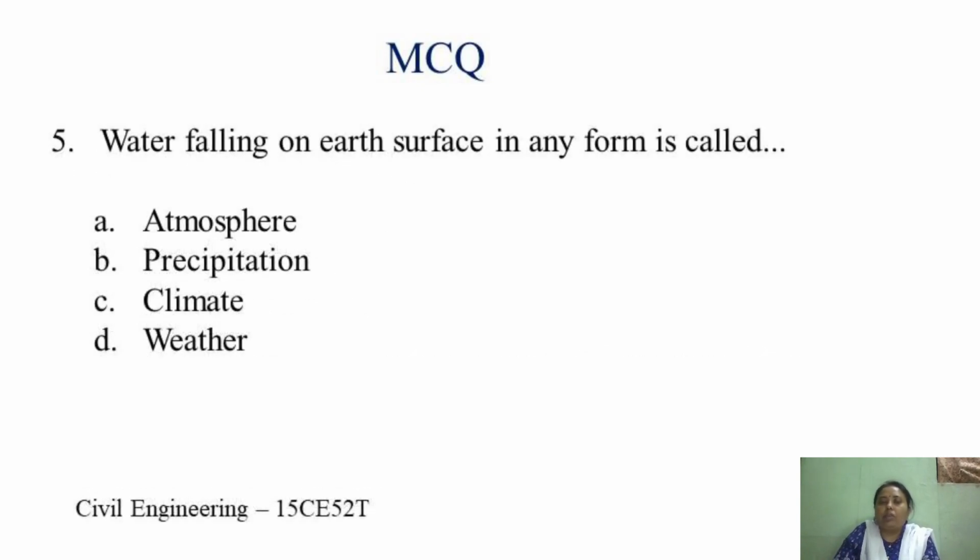And coming to the last question, that is water falling on the earth's surface in any form is called atmosphere, precipitation, climate, or weather. So water falling in any form, we call it precipitation, that is P. So with this we come to the end of today's session.